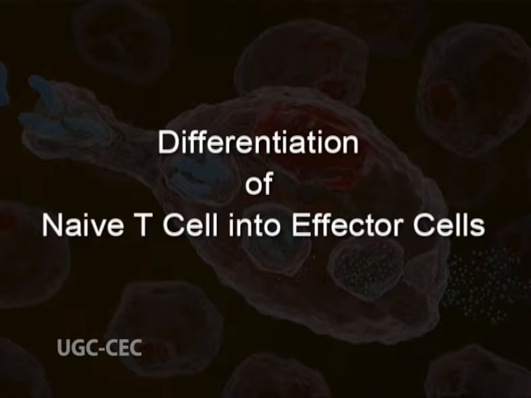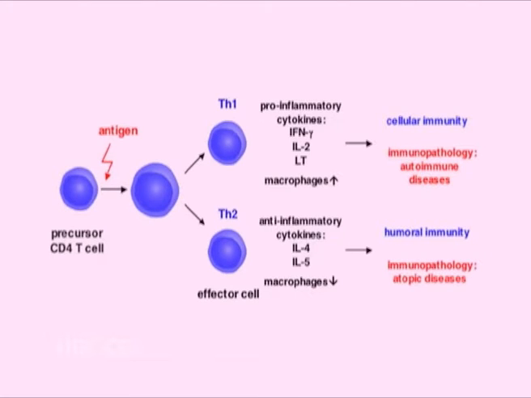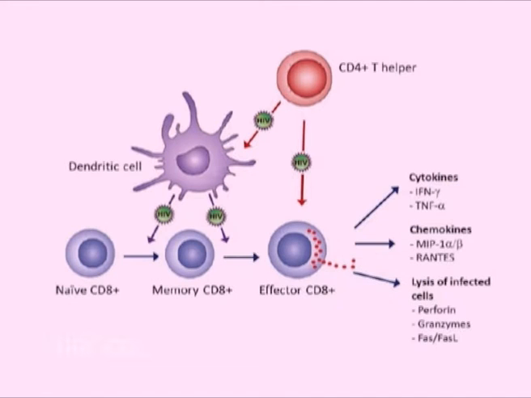Differentiation of naive T cells into effector cells. The progeny of the antigen-stimulated T cells differentiate into effector cells and participate in eliminating infection. The CD4 positive Th cells differentiate into effector cells that produce surface molecules and cytokines that activate macrophages and B lymphocytes.